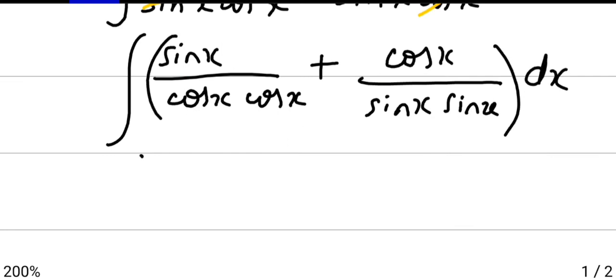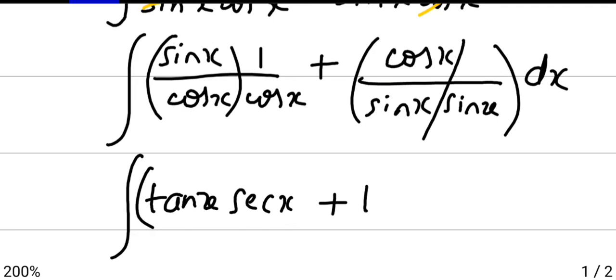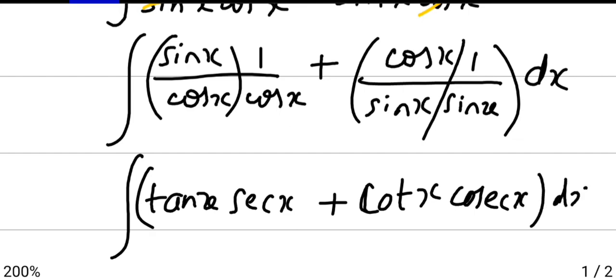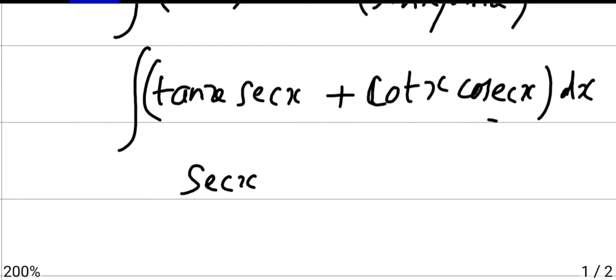So here sin by cos is tan x, 1 by cos is secant x, plus cos by sin is cot x, 1 by sin is cosecant x, dx. Now integration of tan x secant x is secant x. Then integration of cot x cosecant x is minus cosecant x plus c.